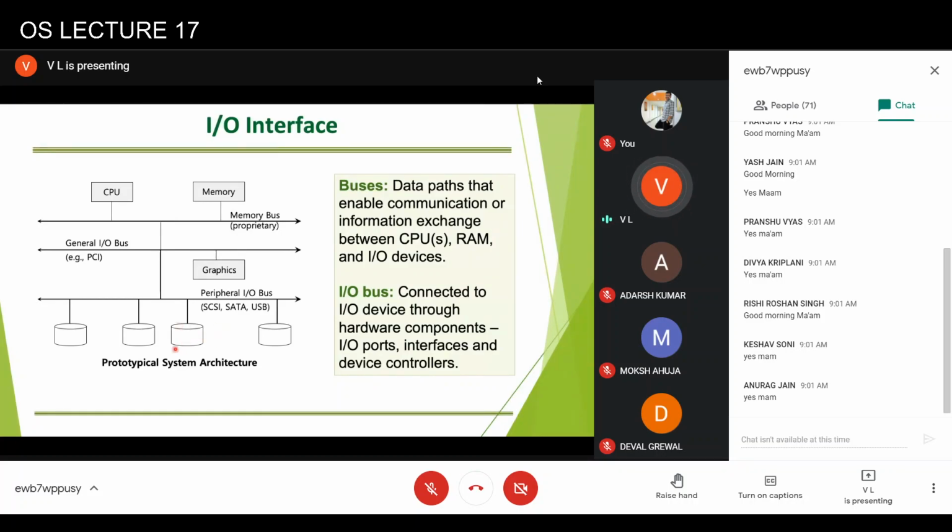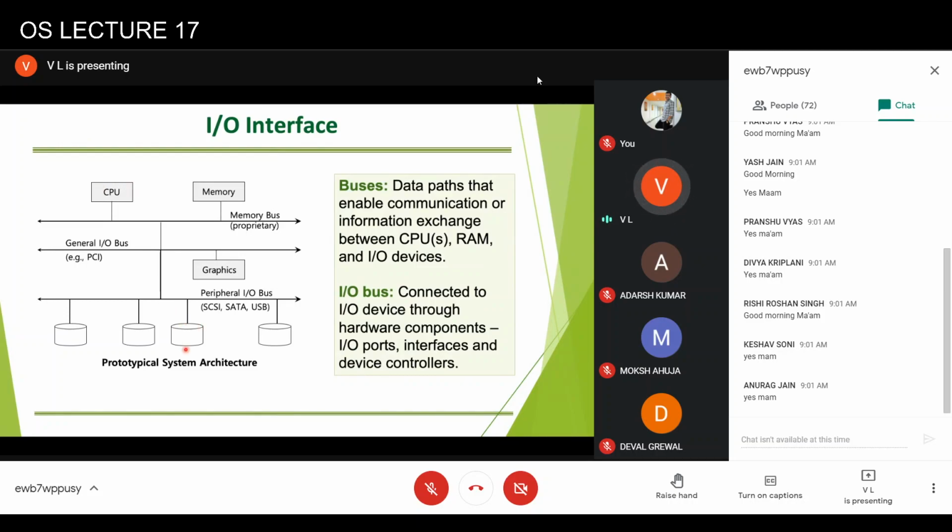And generally, these devices will also contain what we call a device controller. The device controller will receive input from the CPU, and depending upon that, it will transfer data to the device or from the device, and store it in a buffer. If the data is being transferred from the CPU, it will actually be coming from memory. From memory, it will be stored in the buffer of the output device. Once this has been written to the proper location of the output device, it will send a signal back to the CPU and so on. We'll come to it later on.